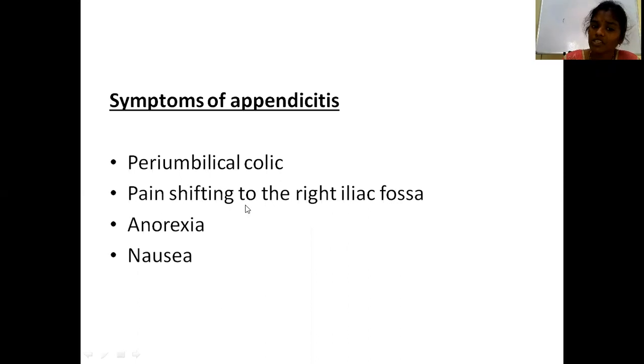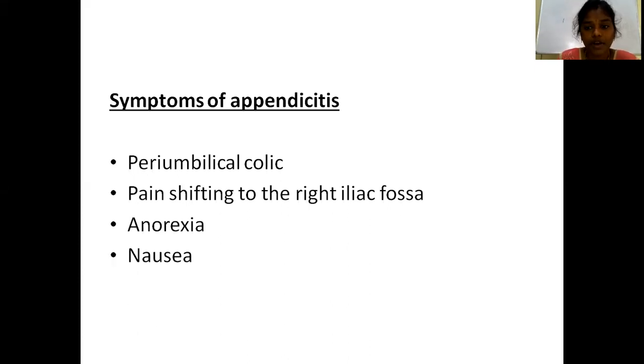Why does the pain shift to the right iliac fossa? Can anyone tell me? Why is the pain of acute appendicitis initially in the umbilicus and later shifted to the right iliac fossa? This shifting of the pain, both in nature and location, is characteristic of acute appendicitis pain.